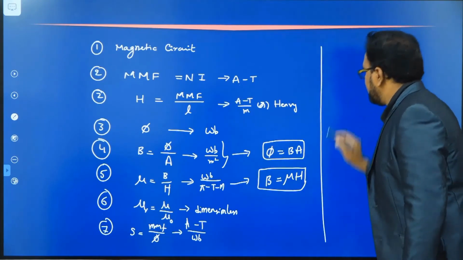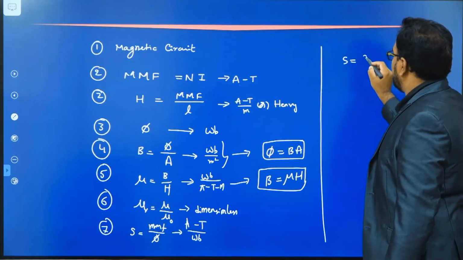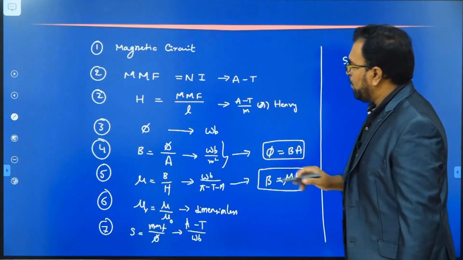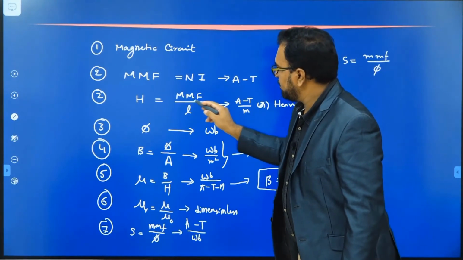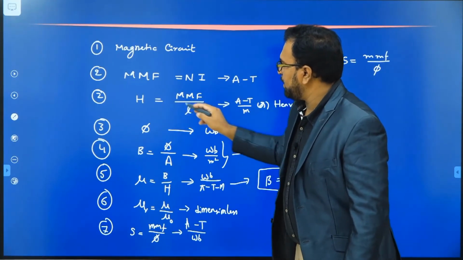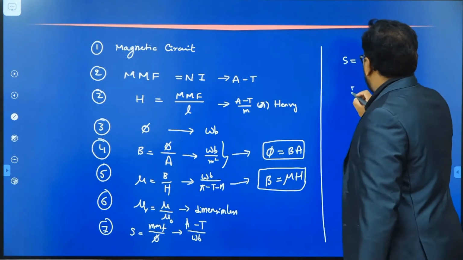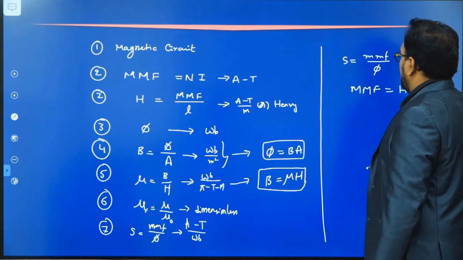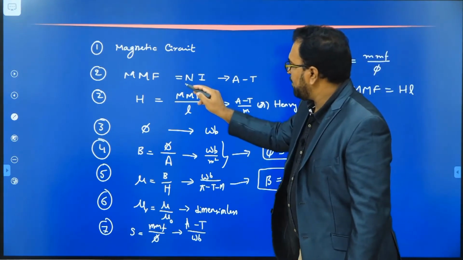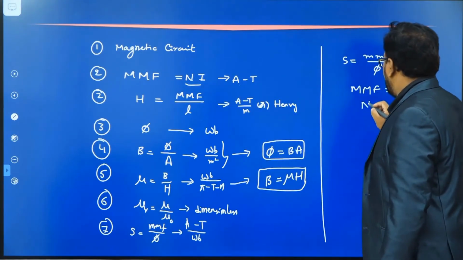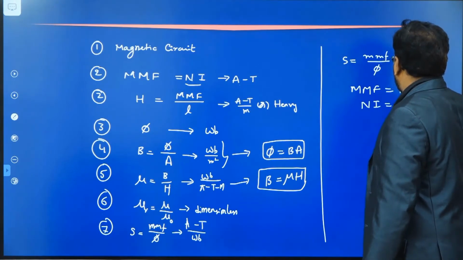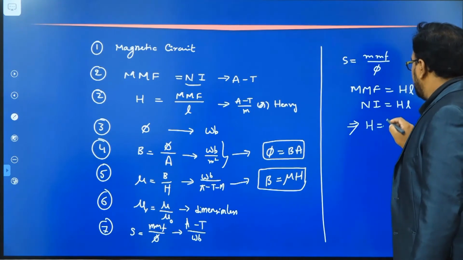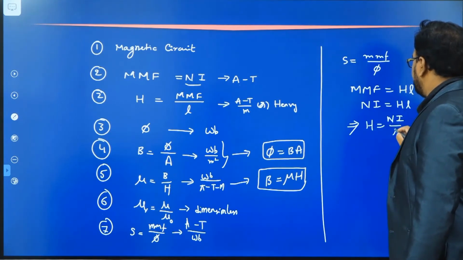Now the reluctance is nothing but MMF by phi. What is the formula for MMF here? MMF is equal to H into L. So MMF can also be written as H into L. But according to the definition, what is MMF? N into I. So N into I is also equal to H into L. From this, we can write H is equal to NI by L.